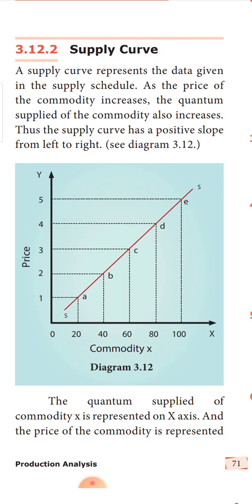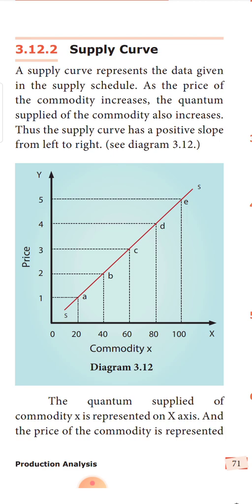When price is 2, 40 units, B. See, like that when you plot the points, you get A, B, C, D, E. When you join those points, you get an upward sloping line, which means that whenever two variables have a direct relationship or are positively related to each other, then the slope will always be an upward sloping curve.